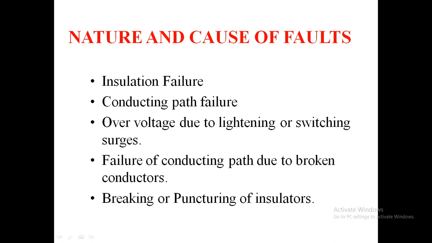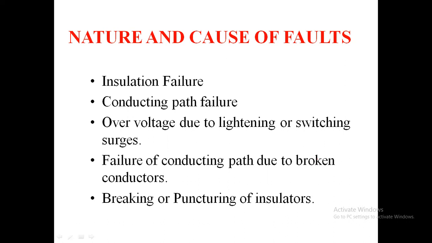When a fault occurs in a power system, the voltage of the three phases becomes unbalanced and the current will be large, and due to this breaking or damage will happen in our apparatus. The flow of power will be diverted towards the fault, which affects the supply of the protecting zone.